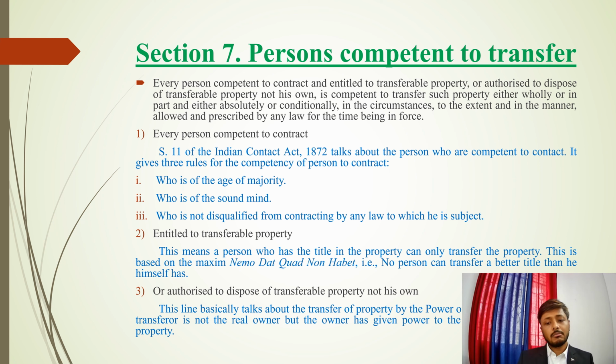So, if a person is authorized to dispose of the transferable property, then he can transfer the property.